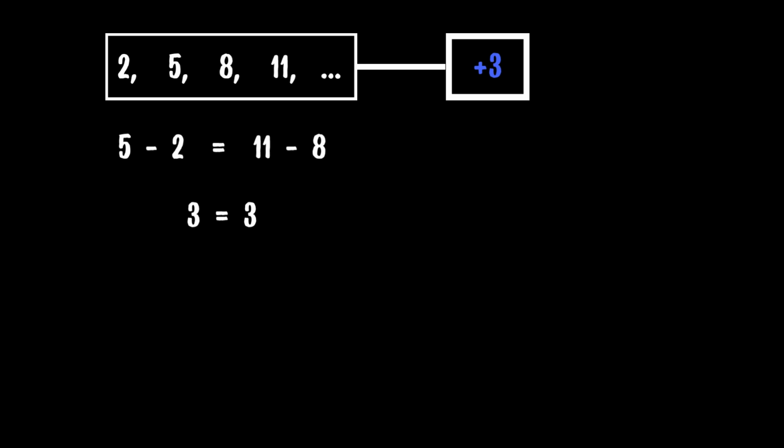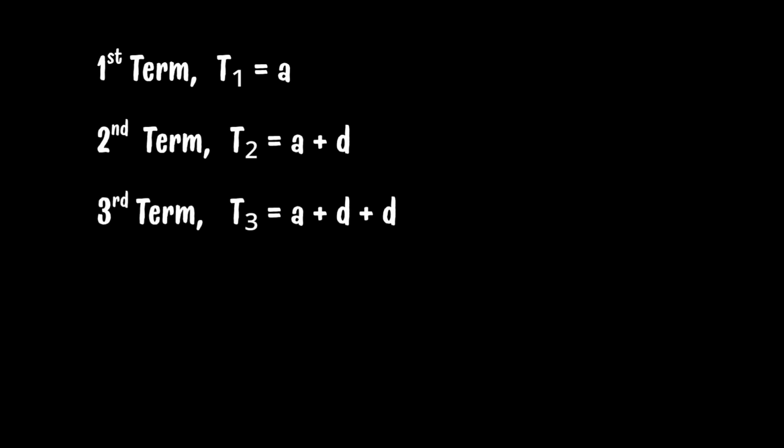Now that we know this important bit, it should help us find the nth term of an AP. So how do we find the nth term of an arithmetic progression? An intuitive way of doing this is working backwards. So the first term is a. The second term is the first term plus the common difference. The third term is the first term plus the common difference plus the common difference. The fourth term is the first term plus the common difference plus the common difference plus the common difference.